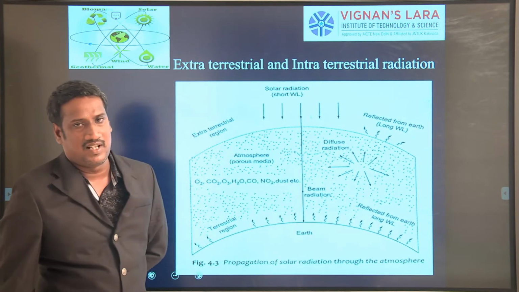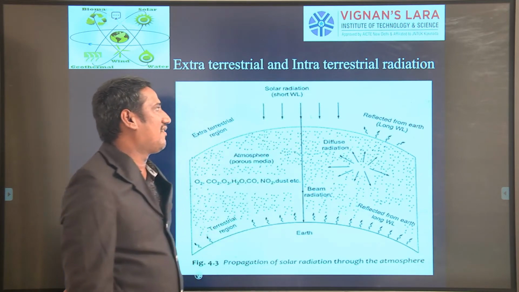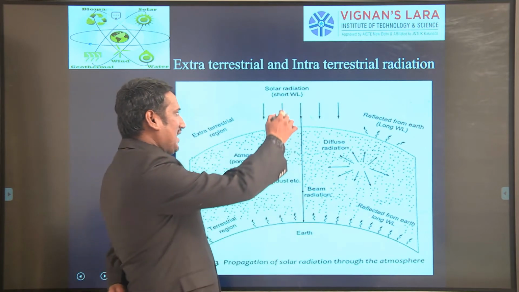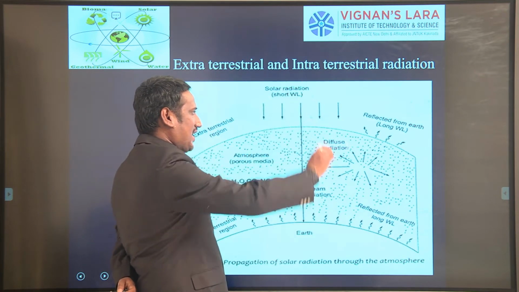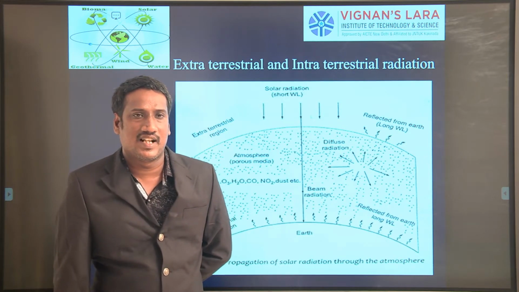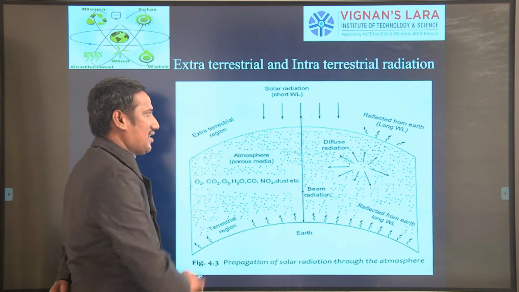Over the atmosphere, at some distance, you will have a sun. The sun releases solar radiation in all directions as electromagnetic waves, as you can see here.